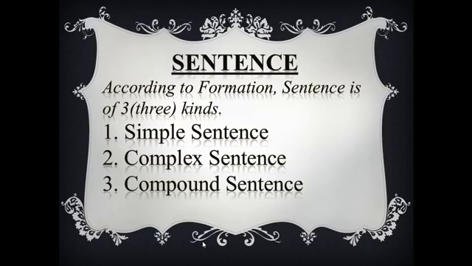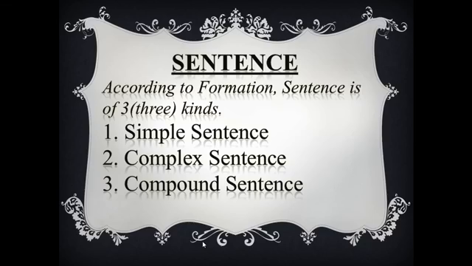Now I want to discuss sentences according to formation. Generally, we know a sentence is of 5 kinds: assertive sentence, interrogative sentence, imperative sentence, optative sentence, and exclamatory sentence.